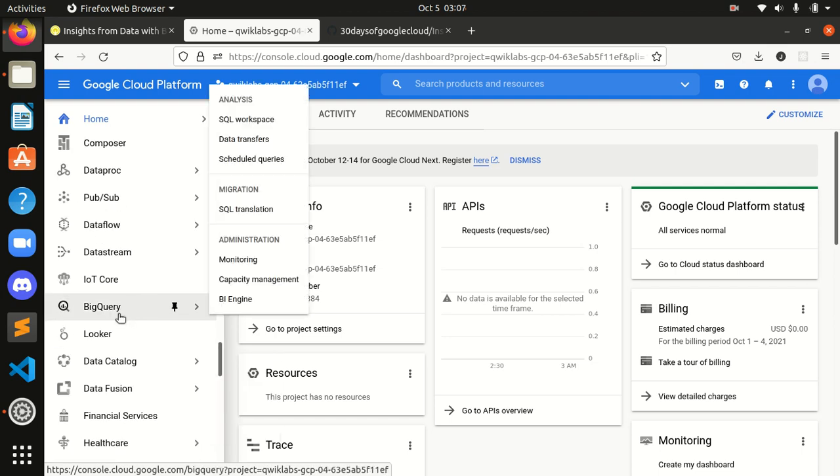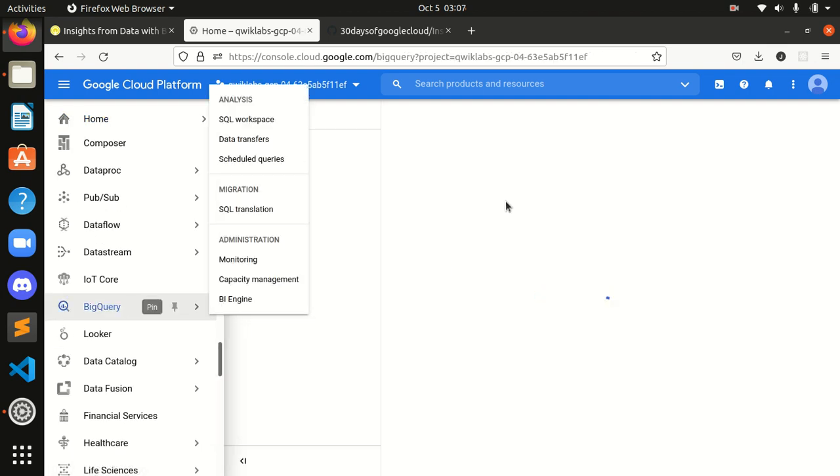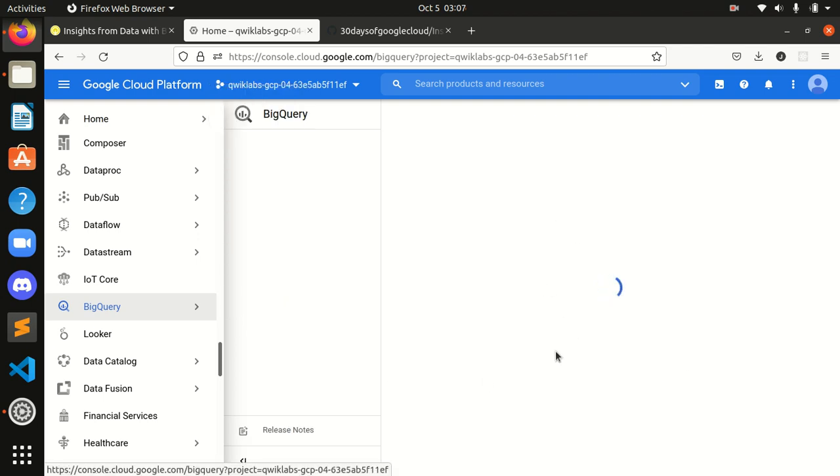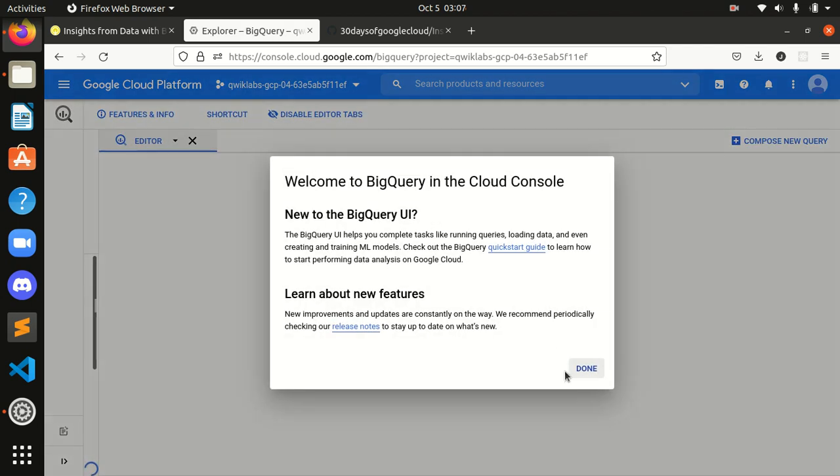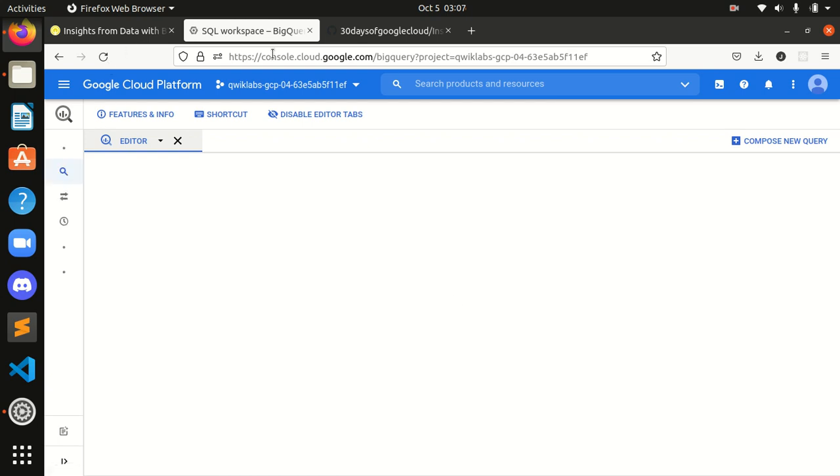So let's start BigQuery from here. Now there will be a condition which I need to accept by clicking on done. Okay guys, we are done.